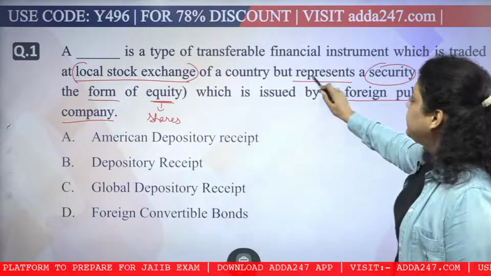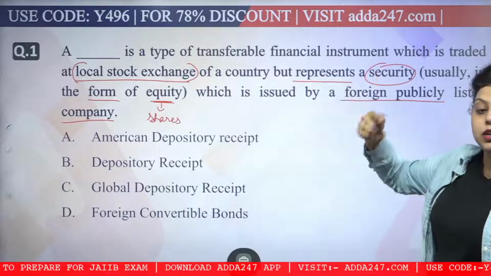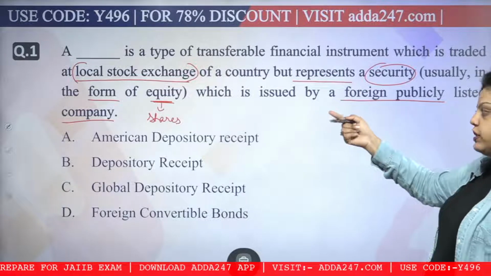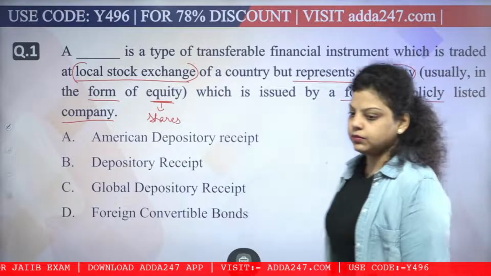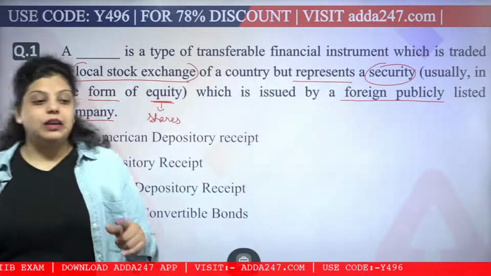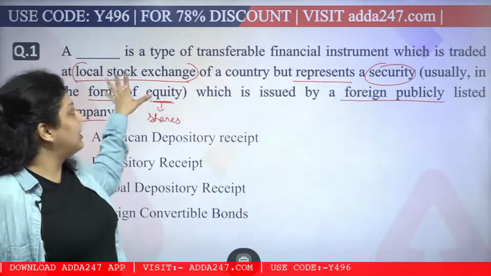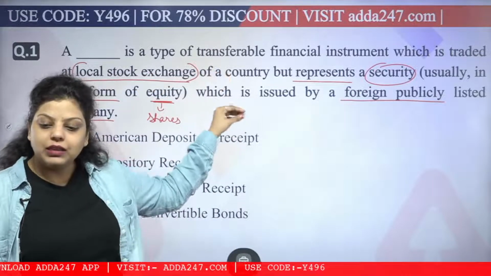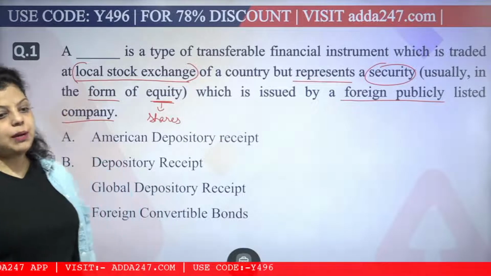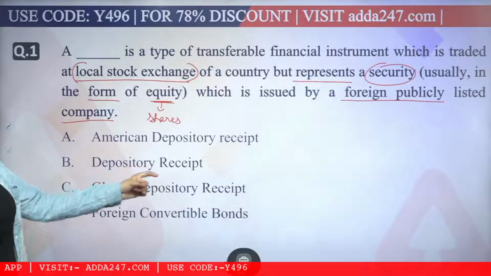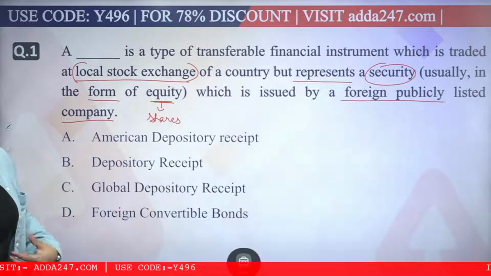But it represents a security in the form of equity. It is showing the security in the form of equity or shares, which is issued by a foreign publicly listed company. So it's a foreign publicly listed company issuing shares in a local stock exchange, and what will that particular financial instrument be known as? Is it an American depository receipt? Is it a depository receipt? Is it a global depository receipt? Is it a foreign convertible bond?